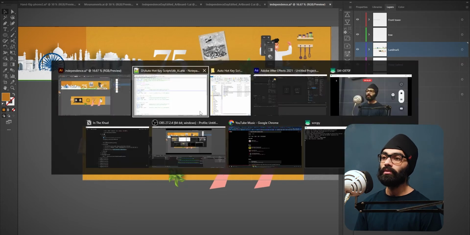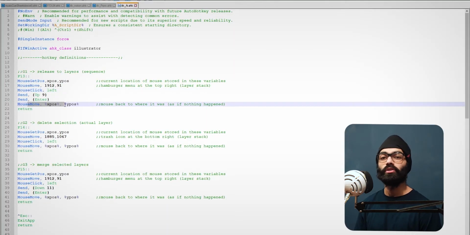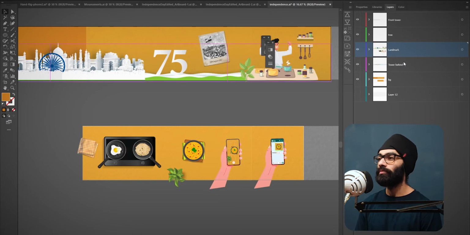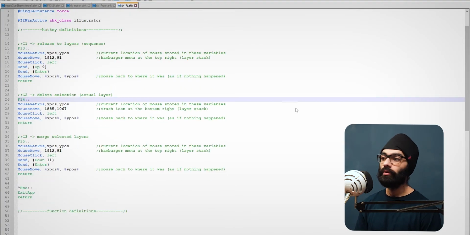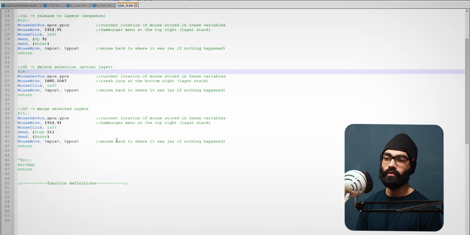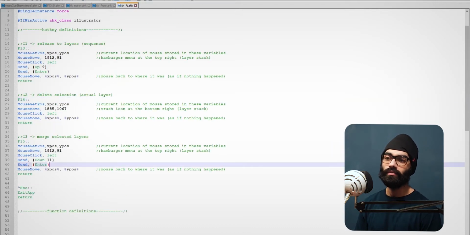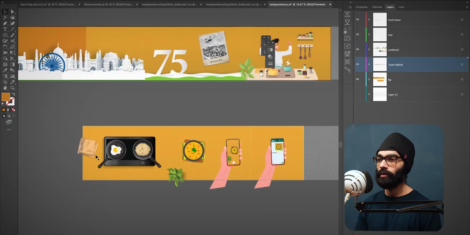And the beautiful part about this is it goes back to the original position. So if I was here, I will have to be in the layers only, but wherever I was, it won't leave me there. It will come back to its original position. Okay, same thing here. Instead of going up, we're going down in the trash can icon. The code remains pretty much the same, and this is for the merge selected layers. So that's how the AutoHotkey script worked.